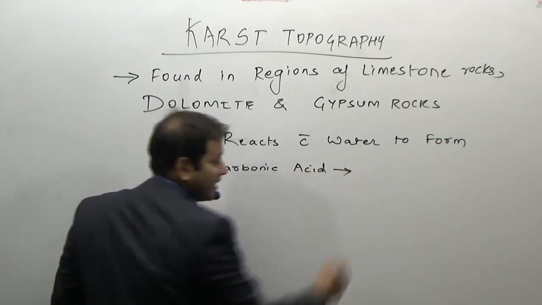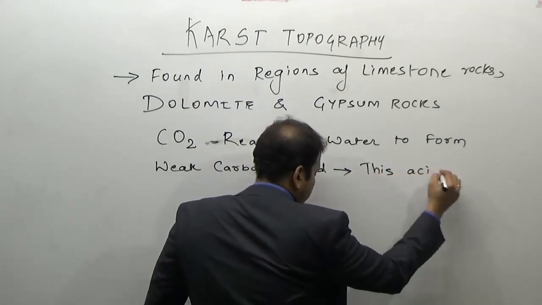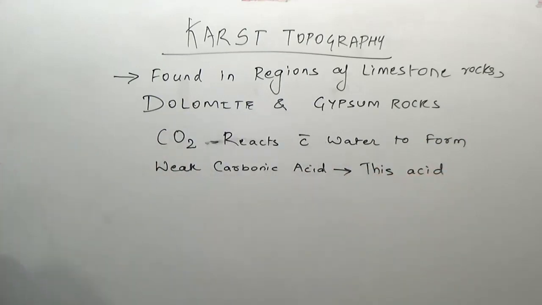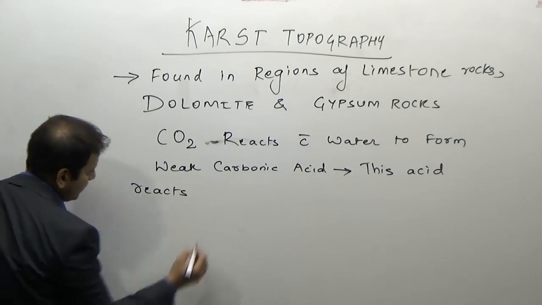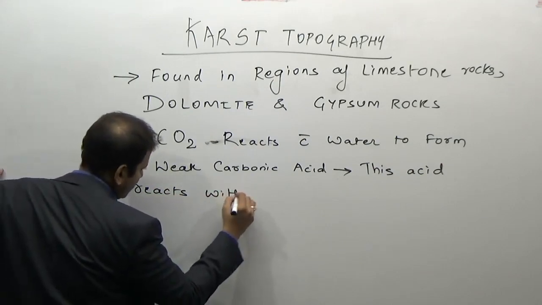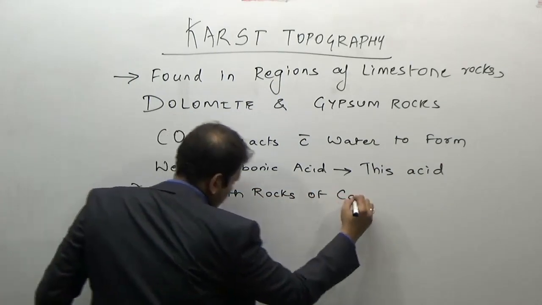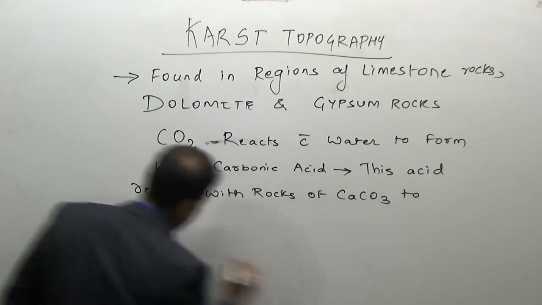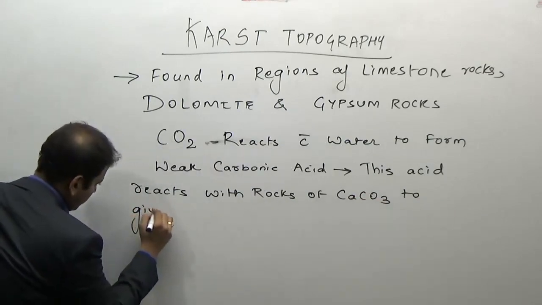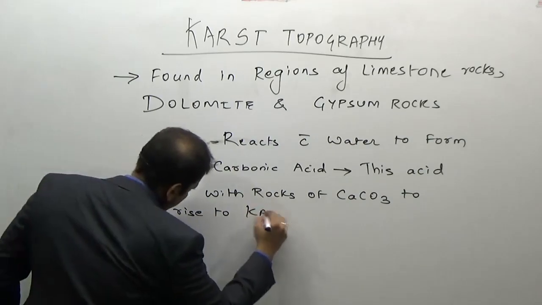And this acid reacts with rocks of calcium carbonate to give rise to karst topography.